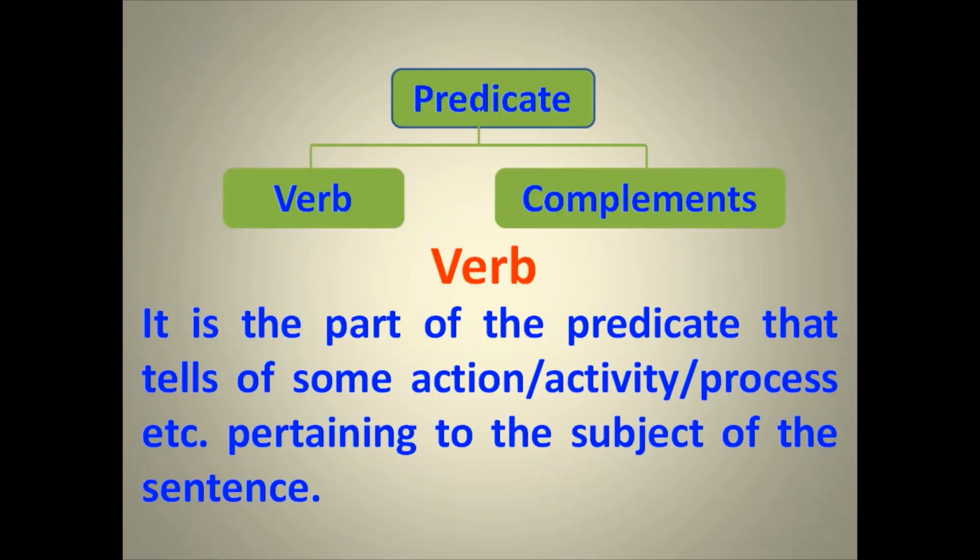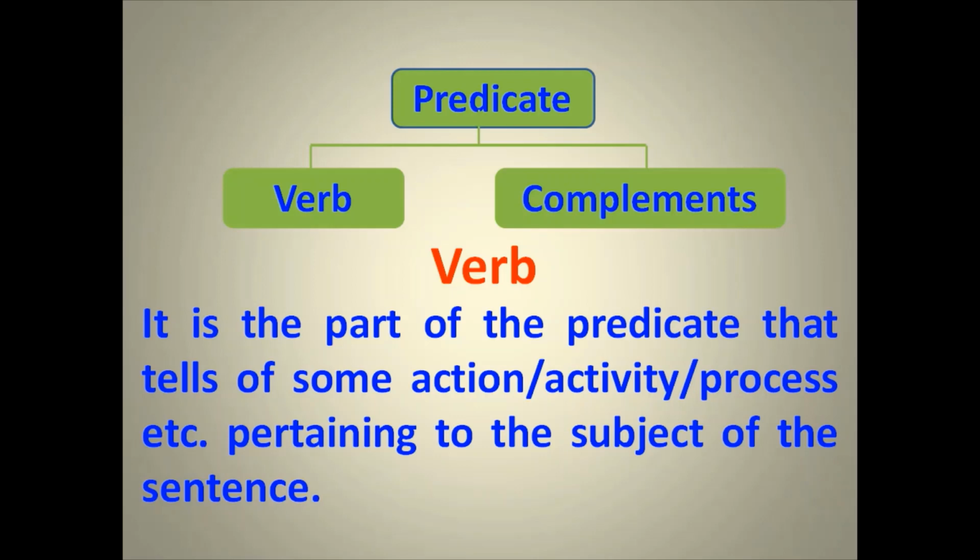Further, the predicate is divided into two parts. The first one is the verb and the next is the complement. The verb is the part of the predicate that tells of some action, activity, process, etc. pertaining to the subject of the sentence.